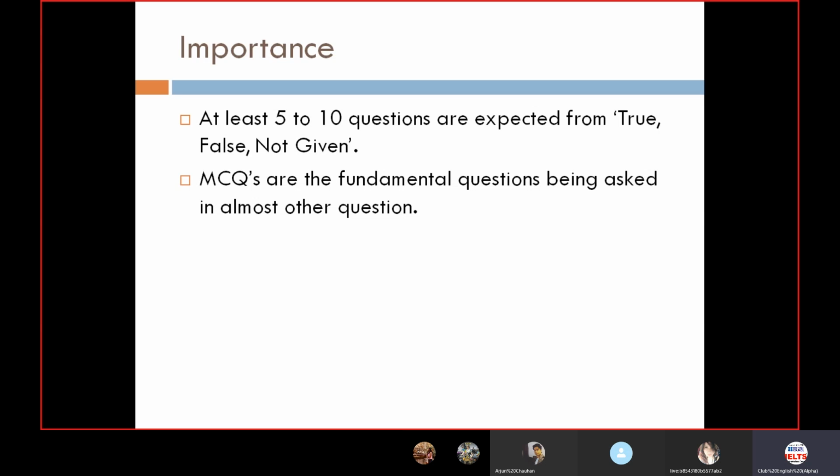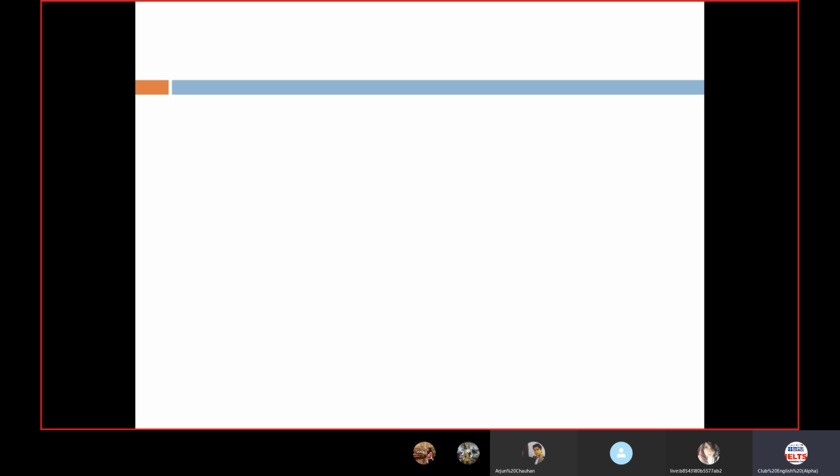Sometimes it is a combination of sentence completion plus true false not given. Sometimes it is a combination of MCQs plus sentence completion. And there can be other possibilities, like matching headings along with true false not given, or matching headings along with sentence completion. So the question can be divided into two parts. But what we need to understand is, if half the question is for true false not given, then at least 5 questions are going to come for sure in true false not given. Okay, so let's move further.